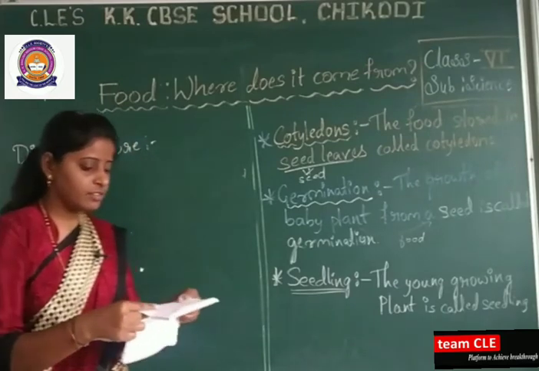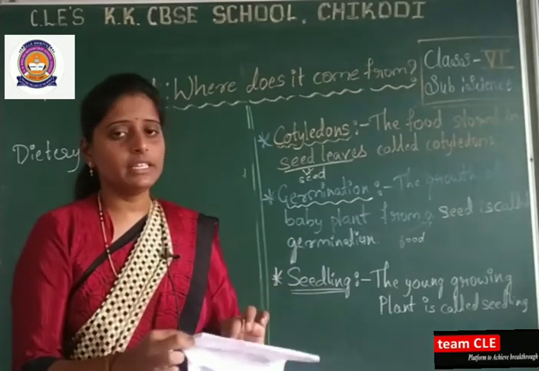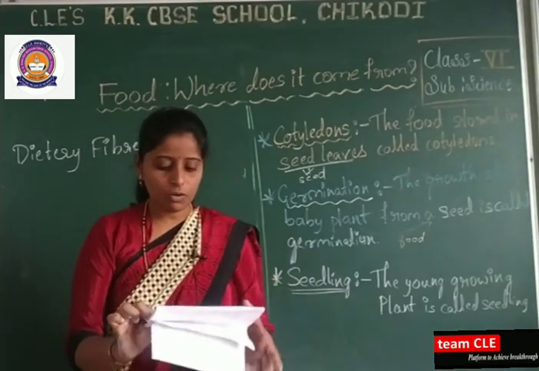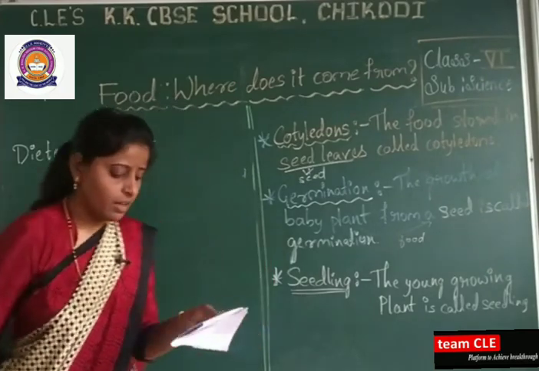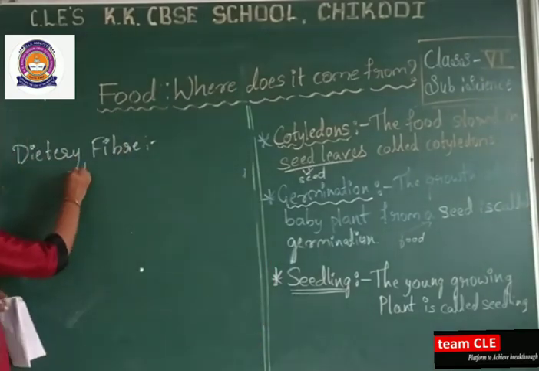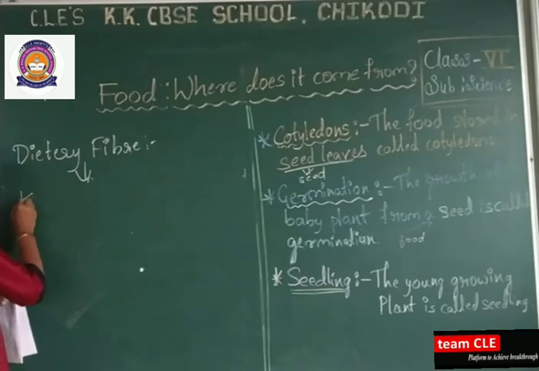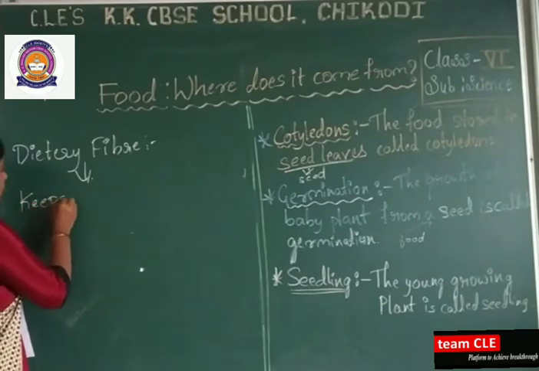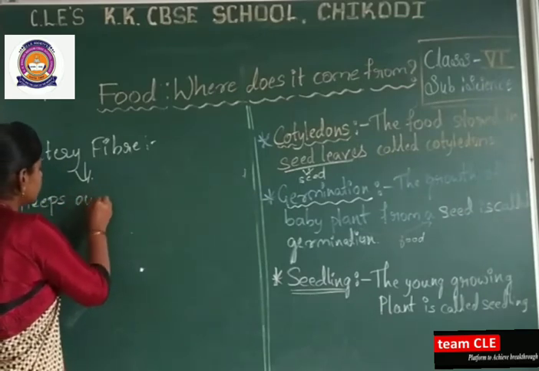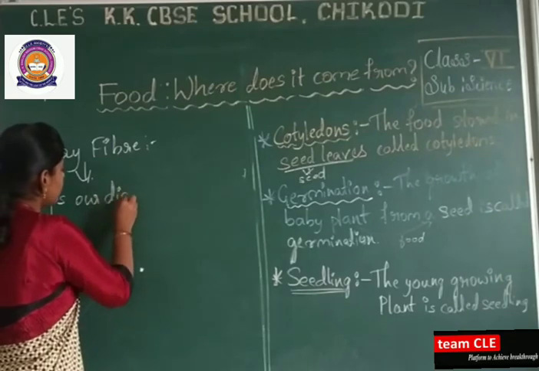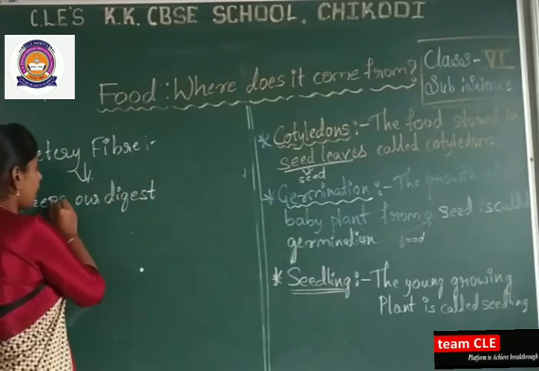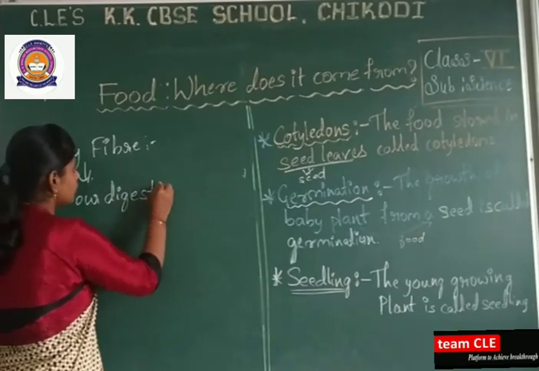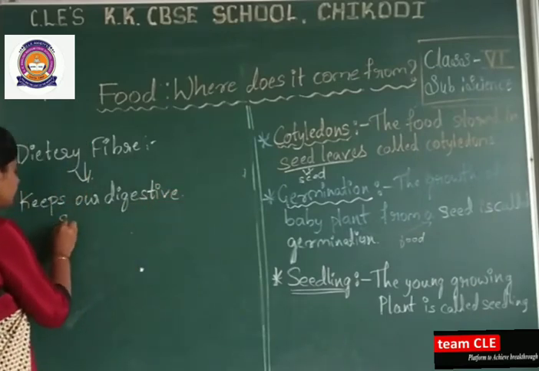Dietary fiber plays a main role, and it keeps our digestive system healthy. The main function of the dietary fiber is that it keeps our digestive system healthy. What is the main role of this dietary fiber? Dietary fiber keeps our digestive system healthy.